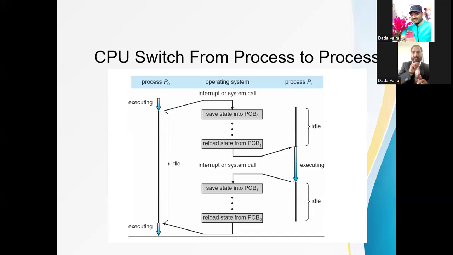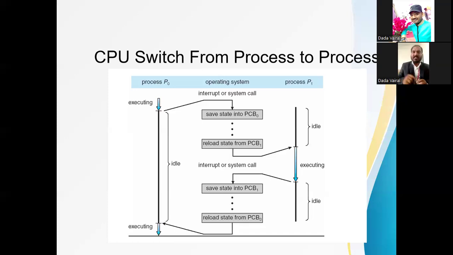See, process P0 is executing now and P0 is going to be switched. Whenever P0 is switched, the operating system has to save its state to PCB0. Then P1 has to be executed, so we reload the state from PCB1.